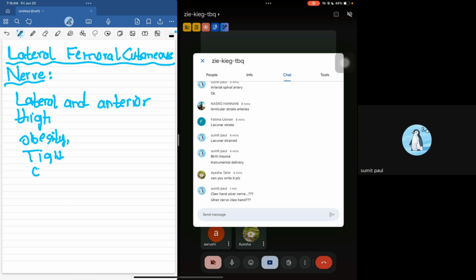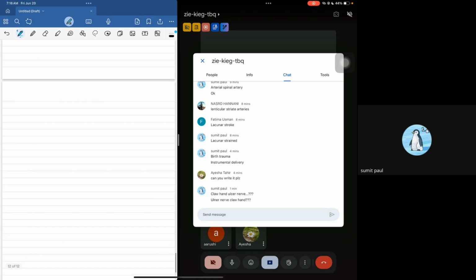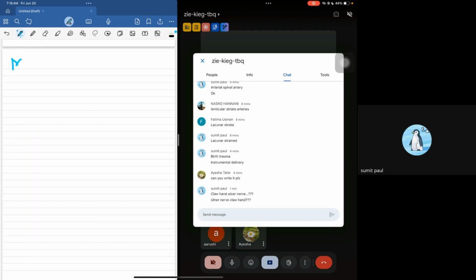Okay, now when this happens, the patient is gonna have a condition. First, tight clothing. The patient is gonna have a condition which is known as meralgia paresthetica, right?